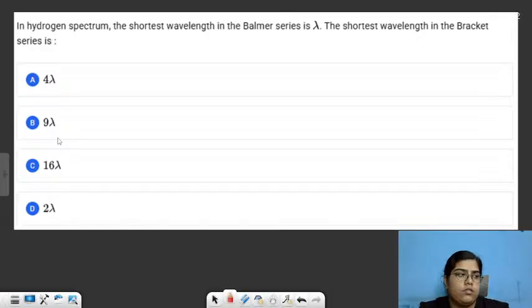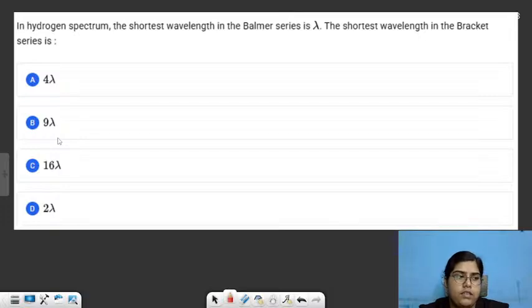Any answers for this question? Question is basically saying in hydrogen spectrum, the shortest wavelength in Balmer series is lambda. And you are asked to find out the shortest wavelength in the bracket. So how can we do that? Basically, you are given that in hydrogen spectrum, shortest wavelength in Balmer is lambda.